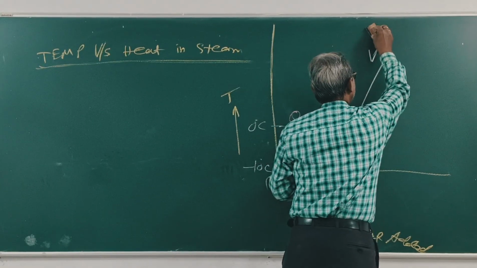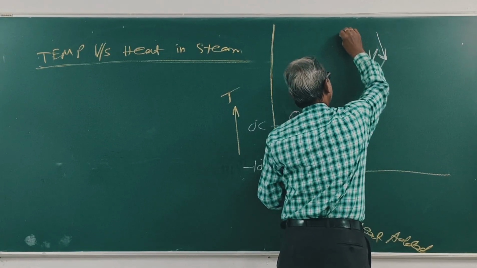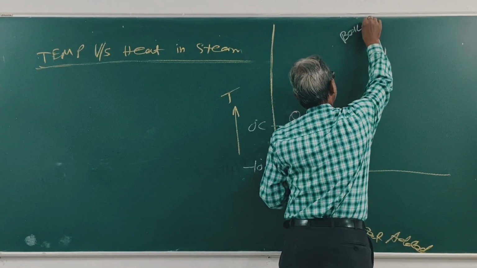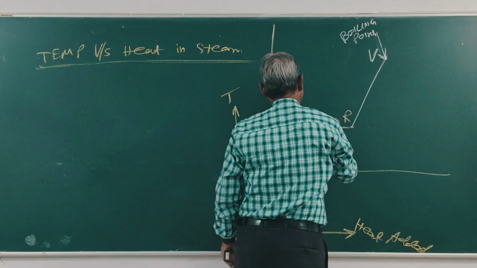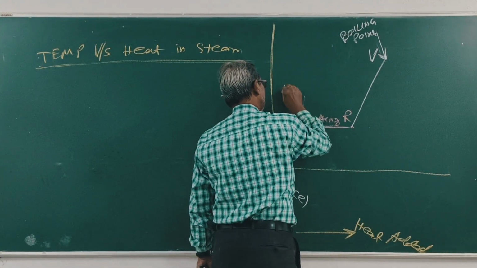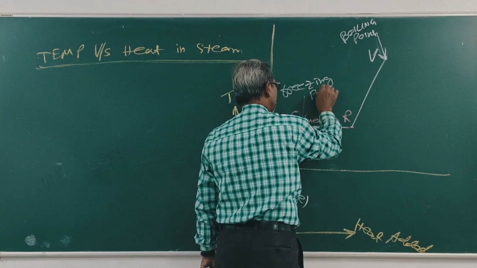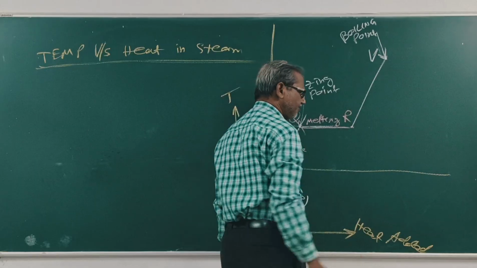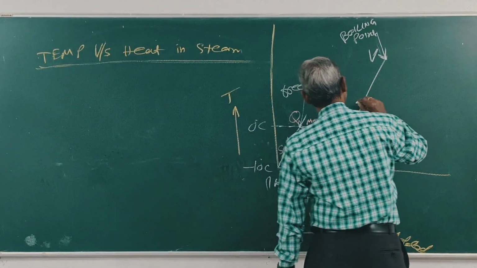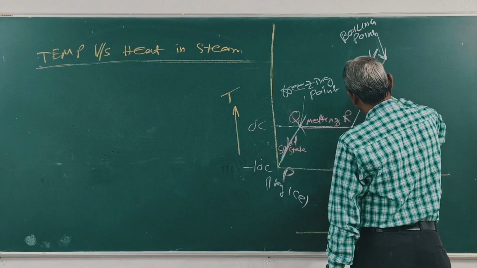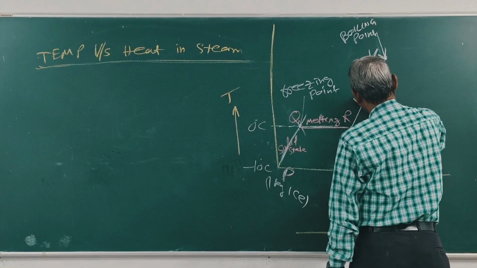This is called the freezing point. Clear? This is the liquid state.